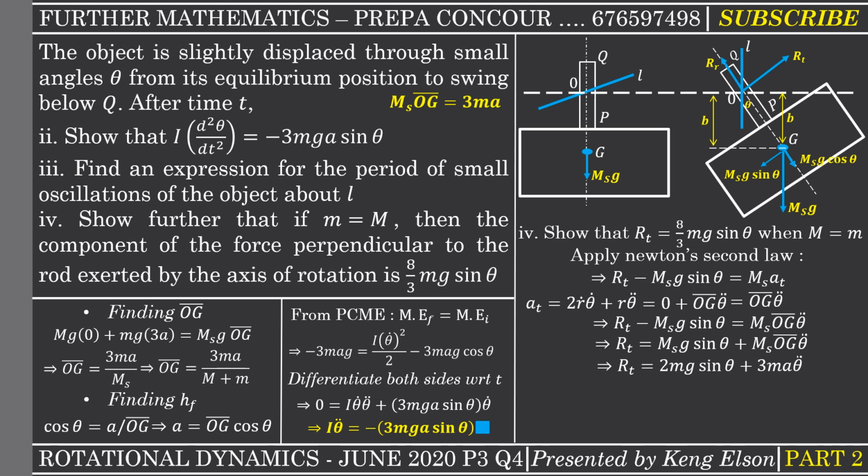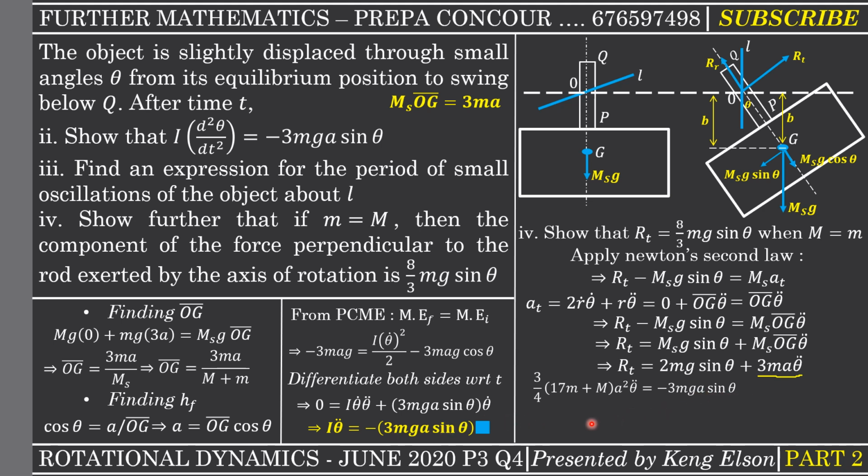Okay, so the next thing to do is to look for theta dot, or 3ma theta dot. Let's try to find this entire quantity. We go back to the proof we had initially, and then replace the moment of inertia I with its value. Now we multiply it with theta dot, then we equate it to negative 3mga sine theta.